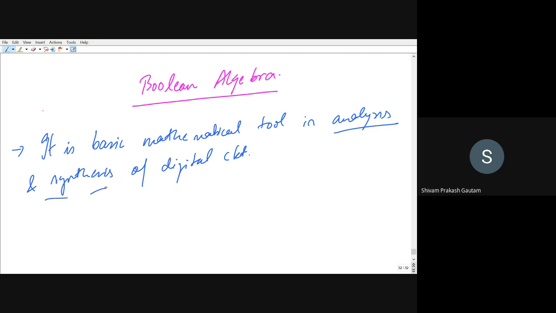And what is synthesis? Suppose you want to make a system from scratch, right? So that is what is called synthesis of a system. Synthesis means building up a system. Analysis means you already have a system and you want to study its characteristics. So this is the difference between analysis and synthesis. So Boolean algebra is a mathematical tool which is used to analyze or synthesize digital circuits. Digital circuits means all the digital computers which involve your digital system, right?